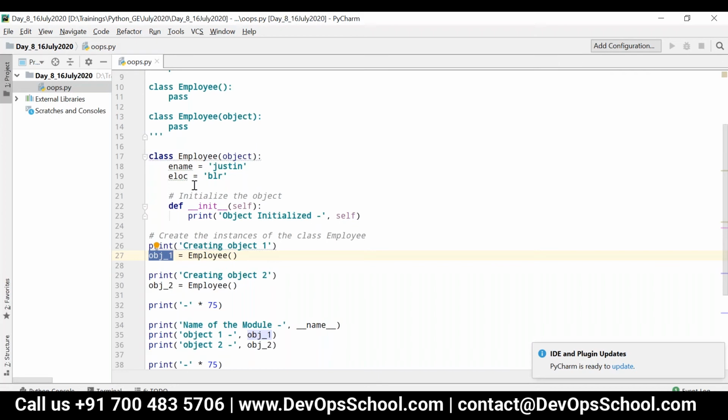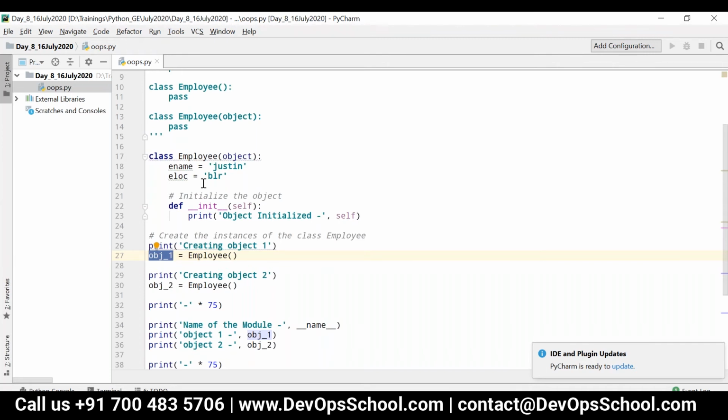Whatever method you place inside the class, the first parameter should be self. Only then can you use the instance variable inside that particular method. We will talk about instance variables a bit later on.